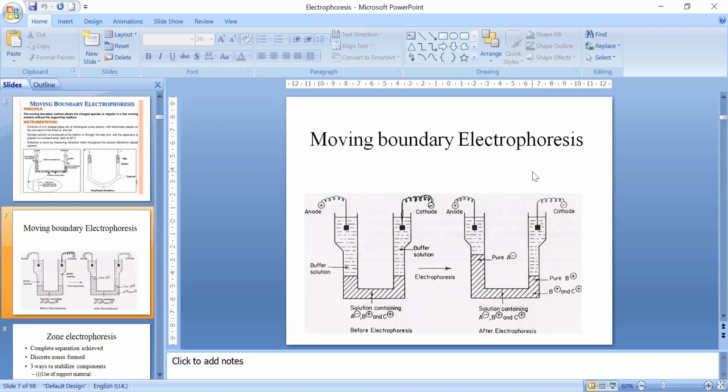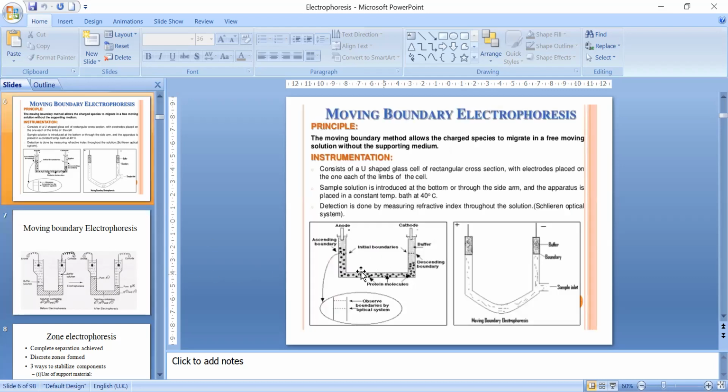So this is a concept only, because nowadays we are not using moving boundary electrophoresis. The problem was that, okay, we got separation. We pulled these molecules towards one electrode, say the anode. But how do we recover these molecules? The moment we switch off electricity, the molecules mix up again due to diffusion. So separation could be achieved, but it was not sustainable.